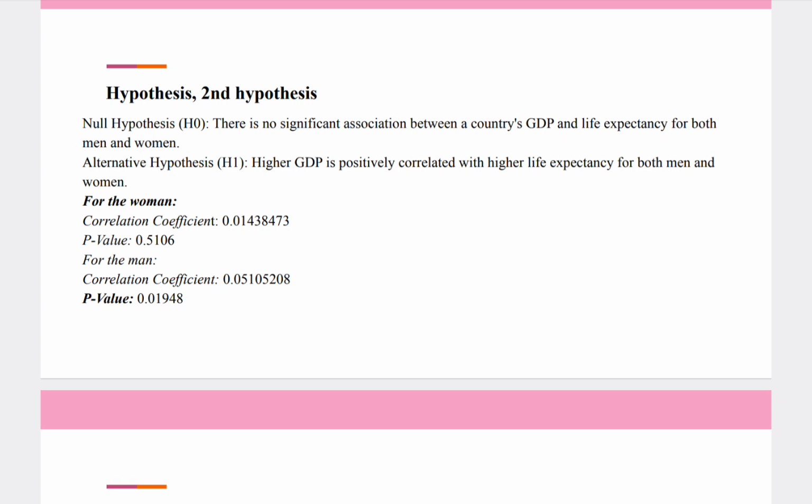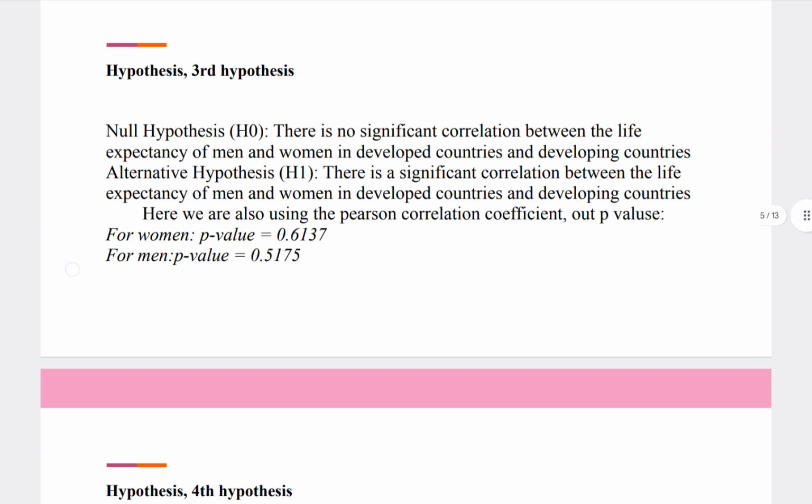Here we used the Pearson correlation coefficient, and the coefficient for men is 0.05, but the p-value is 0.01, which is less than 0.05. Here we can accept the alternative hypothesis for men. So in this hypothesis, for women we fail to reject the null hypothesis, and for men we accept the alternative hypothesis.